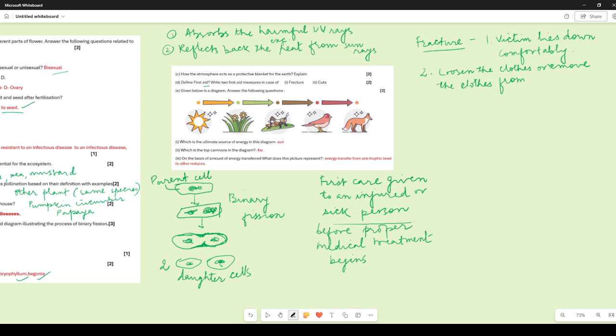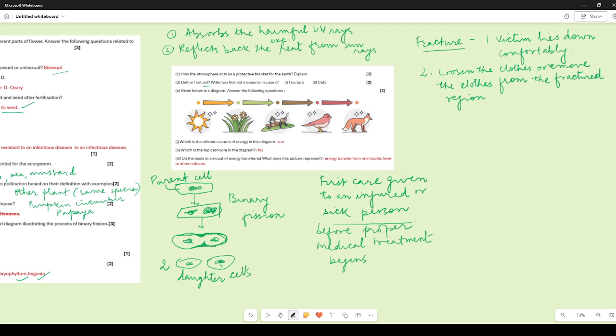If you do not remove these clothes and shoes, particularly if it is a fracture in the leg, in the ankle or foot sole, then that area starts to swell. So that is why it is important to remove the clothes. It could be shoes, it could be clothes from the fractured region.